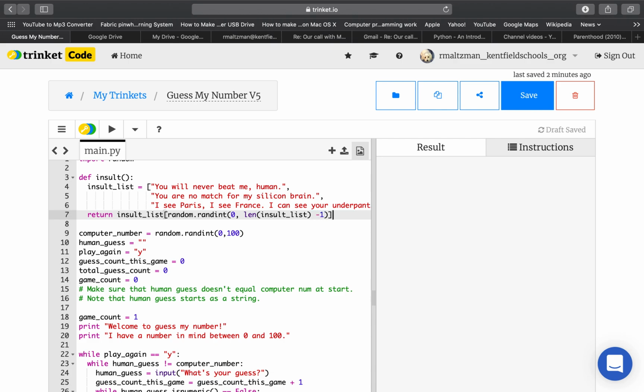Let's see, is that going to work? I need to make sure that my brackets match: the parentheses match, and the bracket, and it's going to return 1.